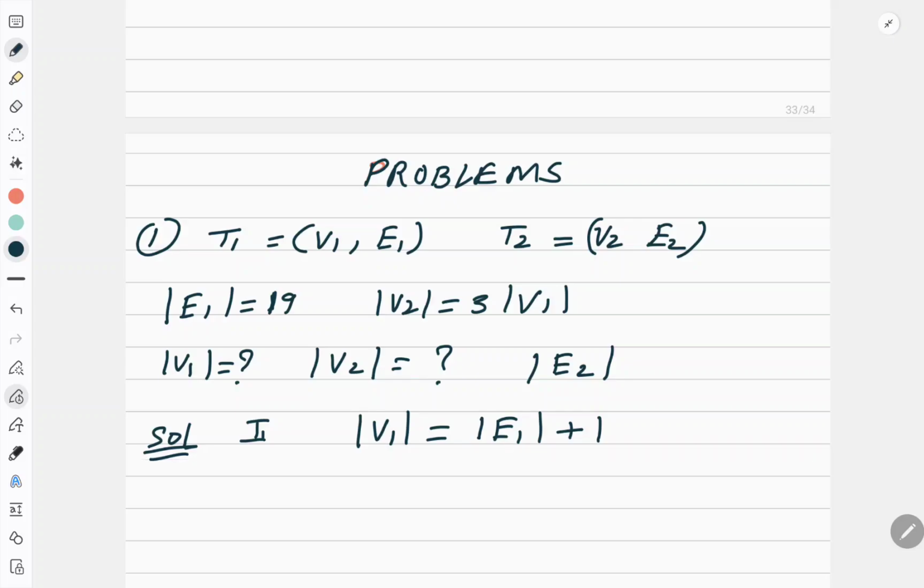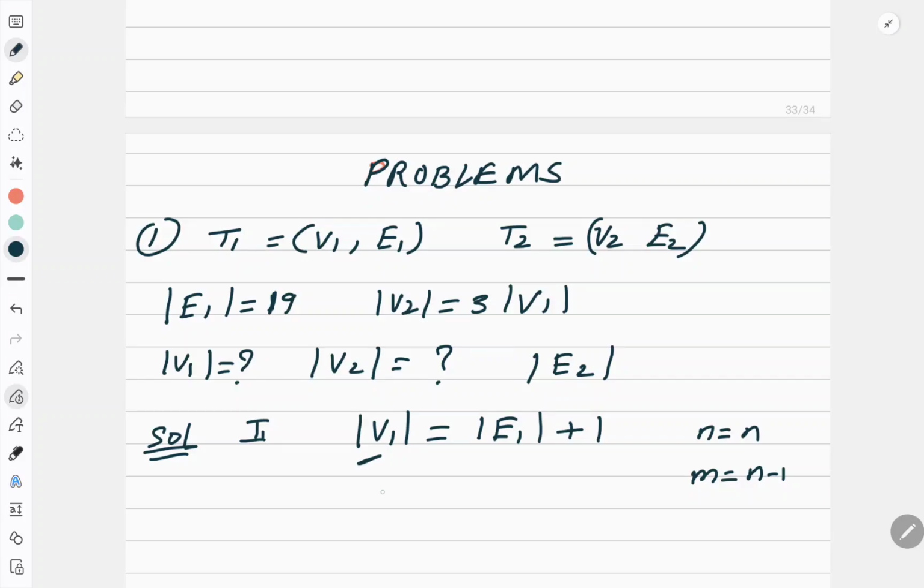Because I know that if the number of vertices is n, the number of edges is n minus 1. Correct? So if I put plus 1 here, then only my relation will be considered correct, right? If the number of vertices minus 1 is equal to the number of edges, so I have rewritten that relation.